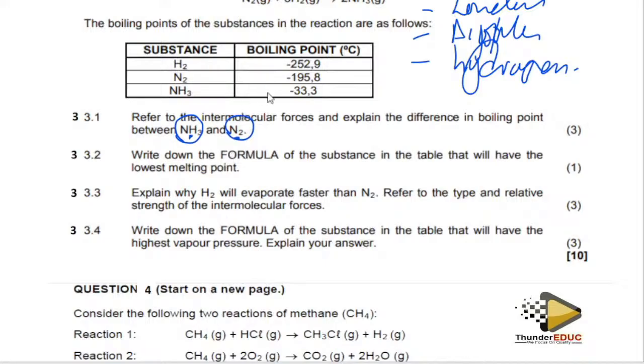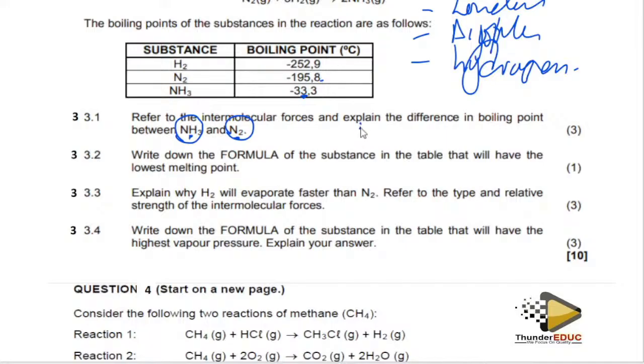Ammonia forms this, while this one forms this. Which one has a higher boiling point?